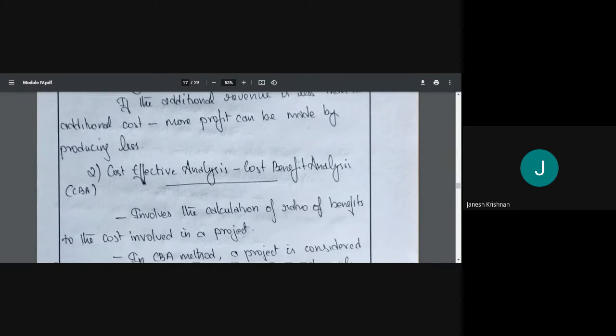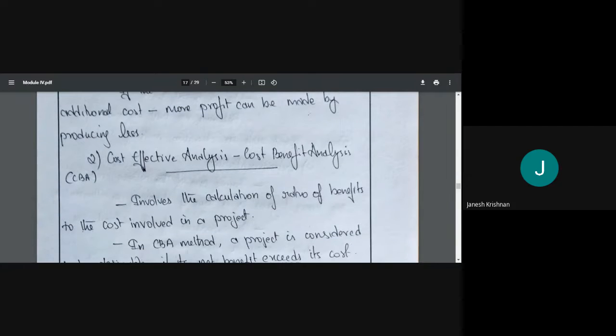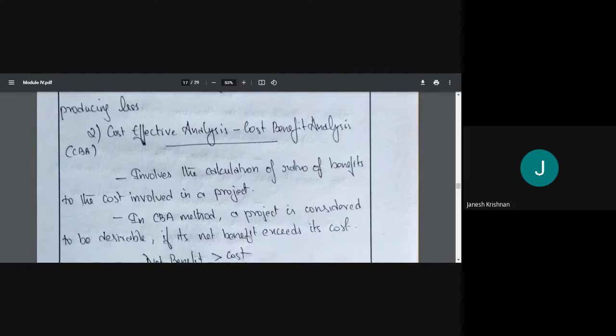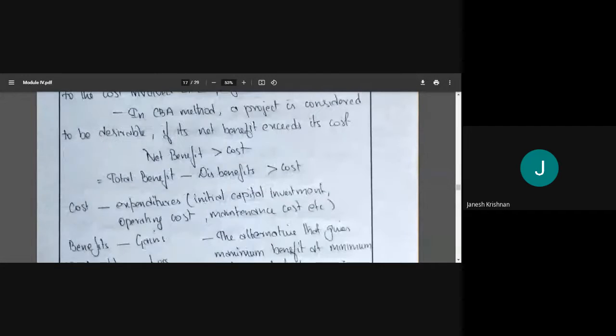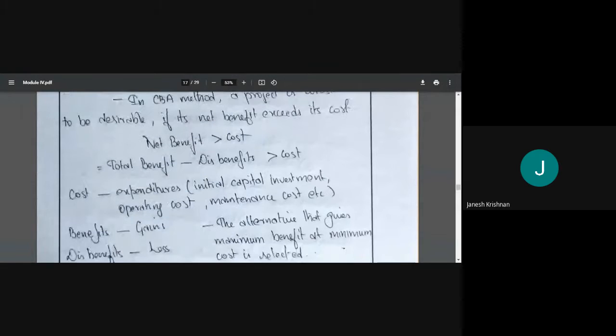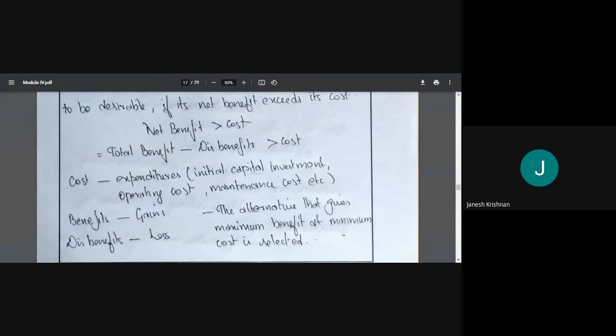Then cost effective analysis or cost benefit analysis. It involves the calculation of the ratio of benefits to the cost involved in a project. In cost benefit analysis, a project is considered desirable if its net benefit exceeds its cost. Profit is more than cost. Net benefit means total benefit minus disbenefits, the loss.